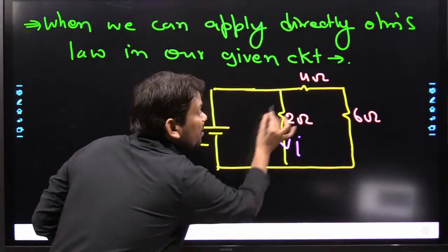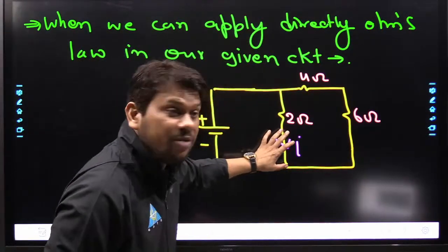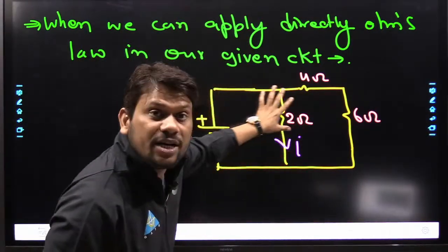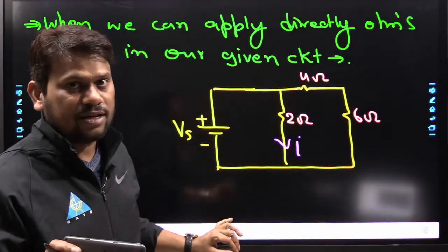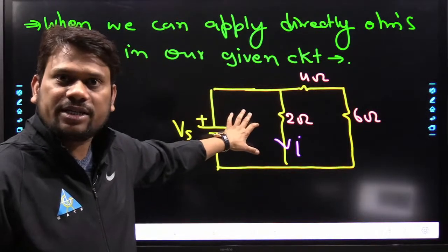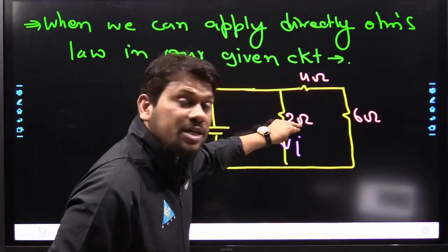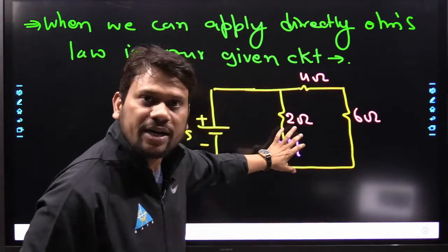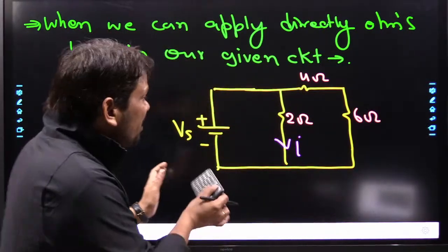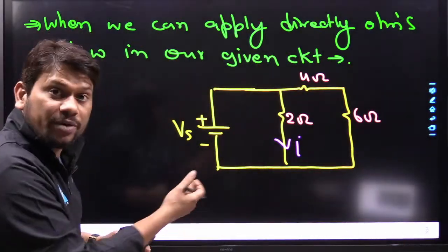You will say, sir, it is really very easy, we can apply KVL or KCL. But it will be better to just try to identify what the potential difference across this resistance is. If the potential difference is known and the value of resistance is known, we can easily calculate current I. Don't take this example as easy or hard; try to understand the concept of whatever I want to tell you.